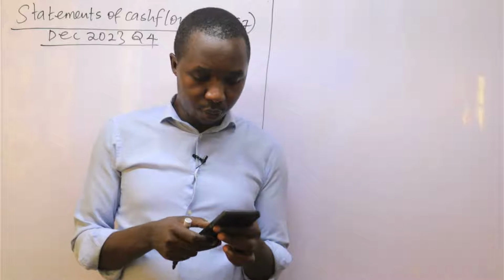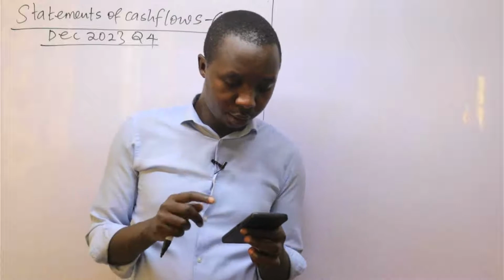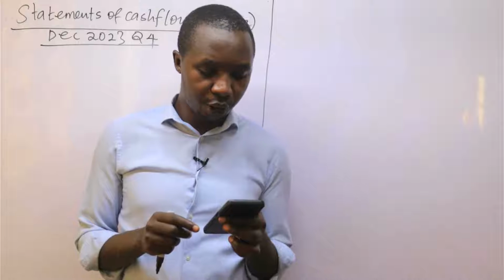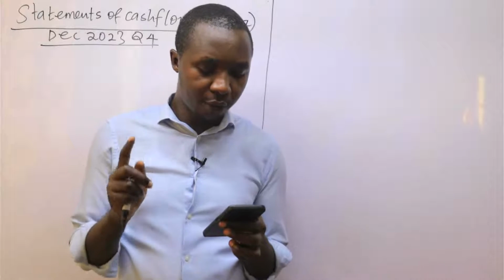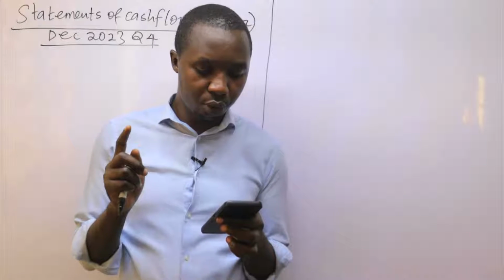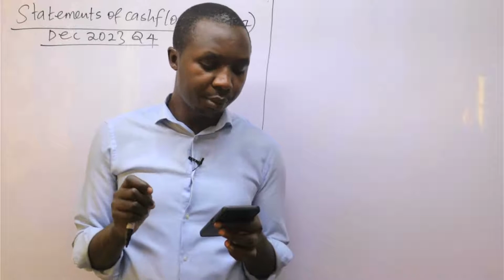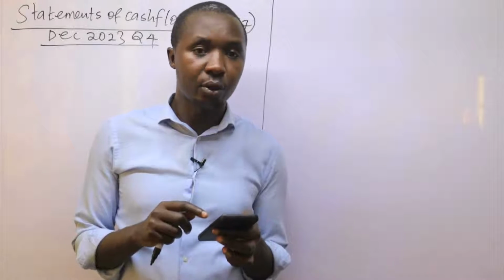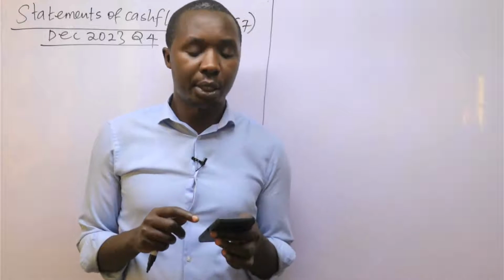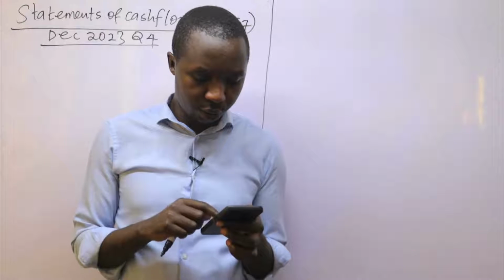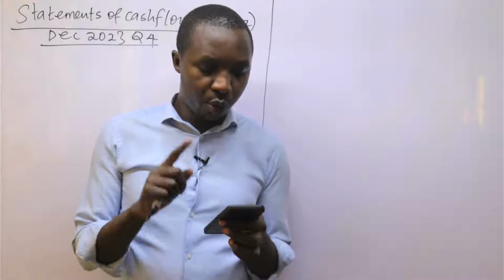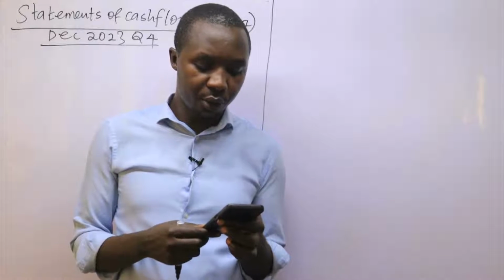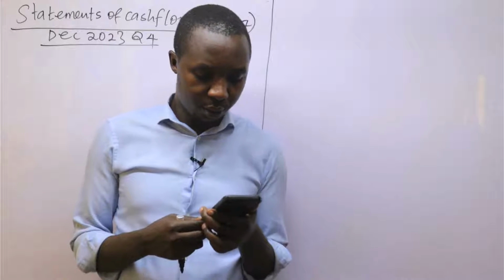The question says the following financial information was extracted from the accounting records of Bundo Limited, a public limited company. We have the statement of financial position as at 31st October 2023 and 2022 respectively, then a statement of comprehensive income for the year ended 31st October 2023.